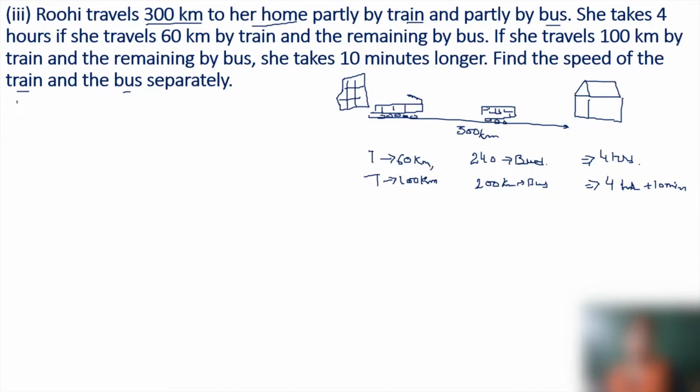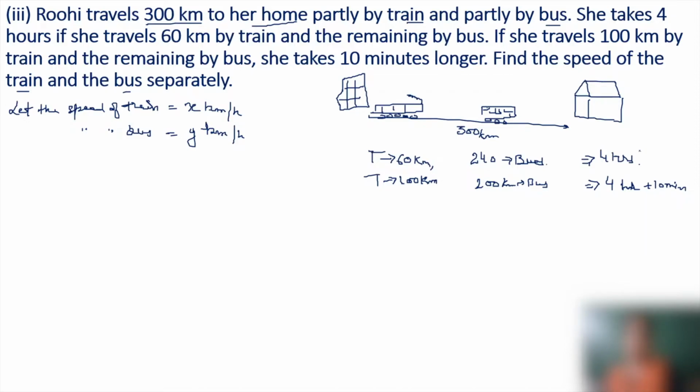Very first, let the speed of train be x kilometers per hour and the speed of bus be y kilometers per hour.